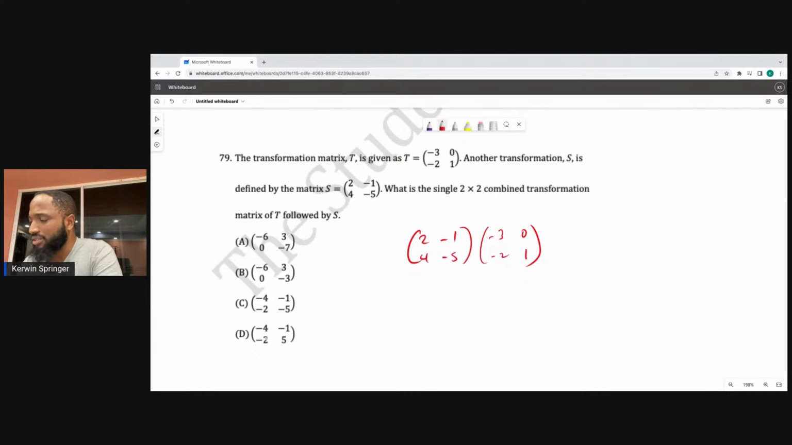Row by column and multiply that and see what they get away. Again, tired. So what is this? This is negative 6 plus 1, negative 12 plus 10, negative 1 because it's 0 plus negative 1, and 0 plus negative 5. Negative 1, negative 5. D is the answer. Negative 1, negative 5, sorry. C is the answer. C is the answer for this.